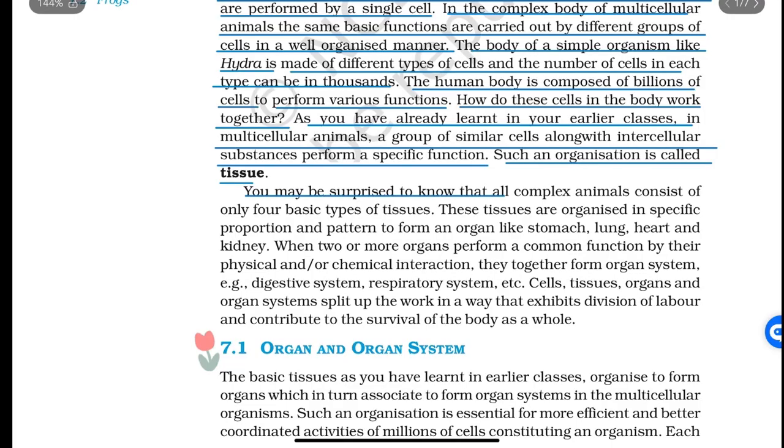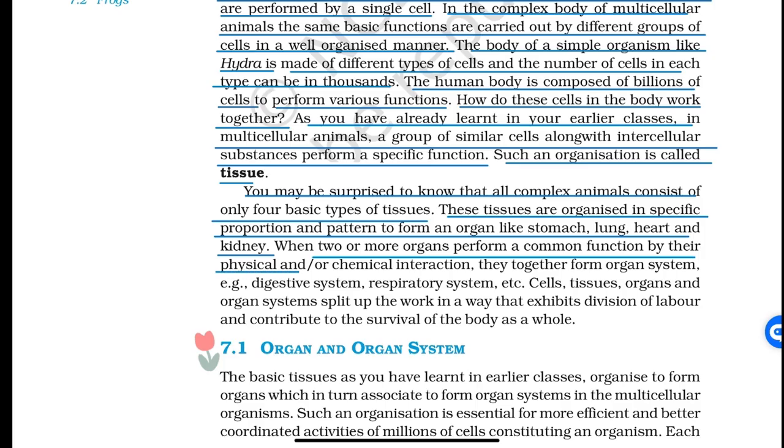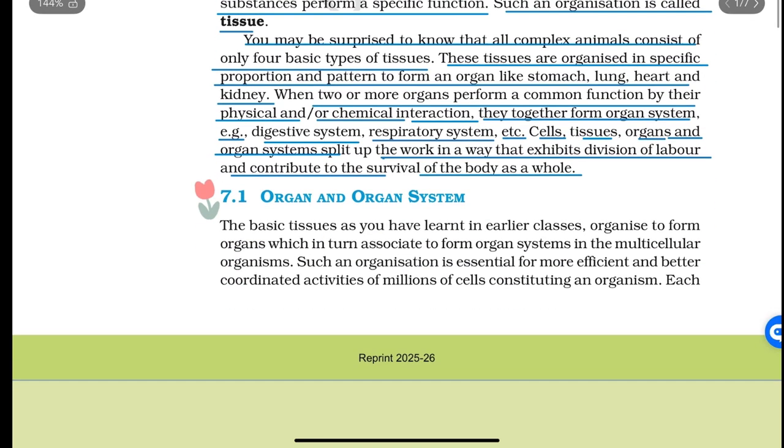You may be surprised to know that all complex animals consist of only 4 basic types of tissues. These tissues are organized in a specific proportion and pattern to form an organ like a stomach, lung, heart, and kidney. When two or more organs perform a common function by their physical and/or chemical interaction, they together form an organ system. Example: digestive system, respiratory system, etc. Cells, tissues, organs, and organ systems split up the work in a way that exhibits division of labor and contribute to the survival of the body as a whole.